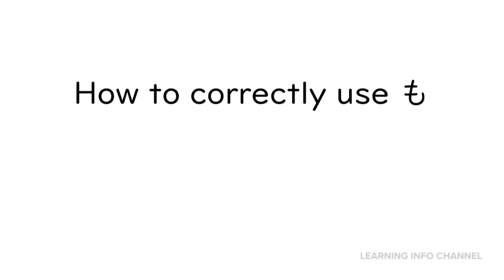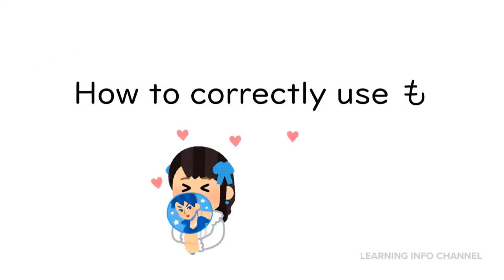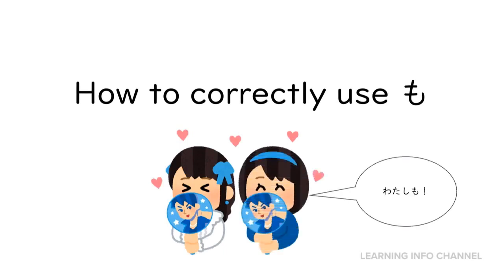Mo in Japanese means also or too in English. It sounds simple, but this particle is very tricky. This video shows you how to correctly use this particle.